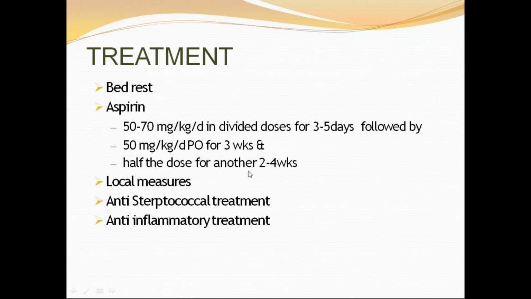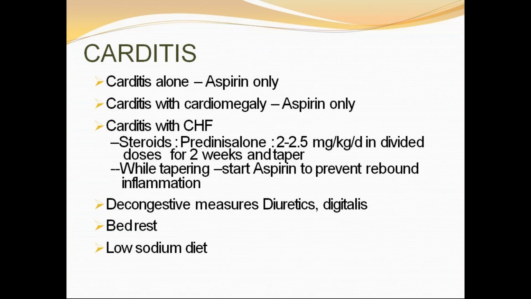So patients with typical polyarthritis and those with carditis without any cardiomegaly or congestive cardiac failure should be treated with oral salicylate. This is in polyarthritis as well as carditis, but without any evidence of congestive cardiac failure. So carditis alone, aspirin is sufficient. Carditis with cardiomegaly, also aspirin is sufficient. When congestive cardiac failure is there, you have to give steroids.